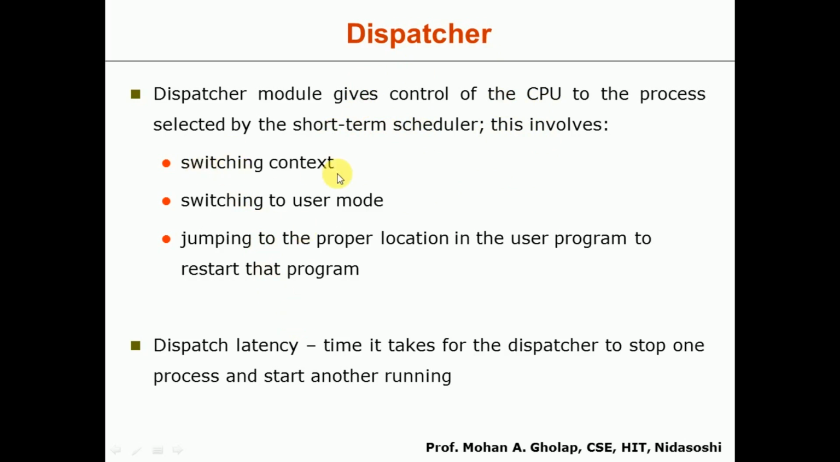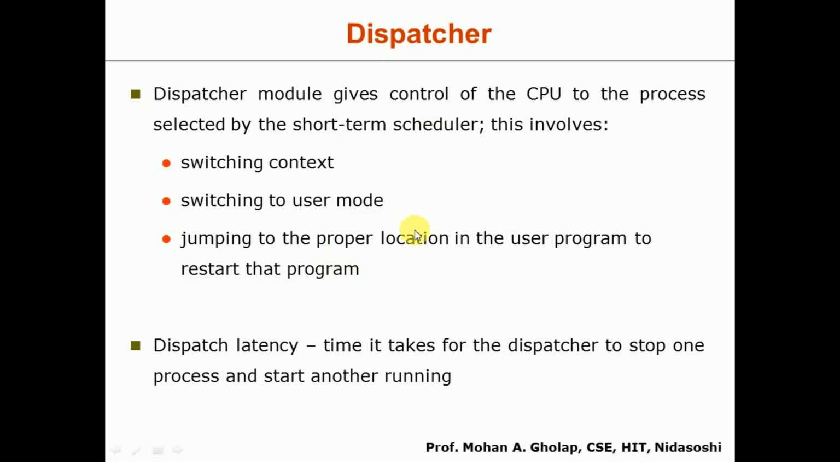First it is going to switch the context. Context switching means switching the CPU from executing one process to another process. After that it is going to switch to user mode. After that, jumping to the proper location in the user program to restart that program. Okay, so this is the sequence that is followed by the dispatcher.